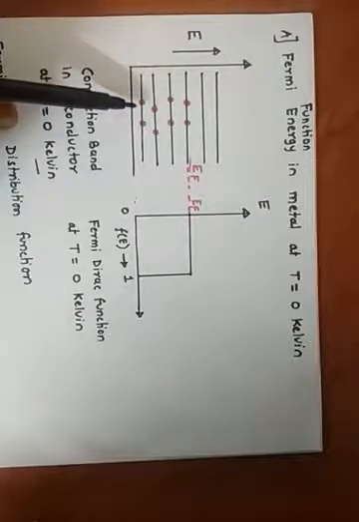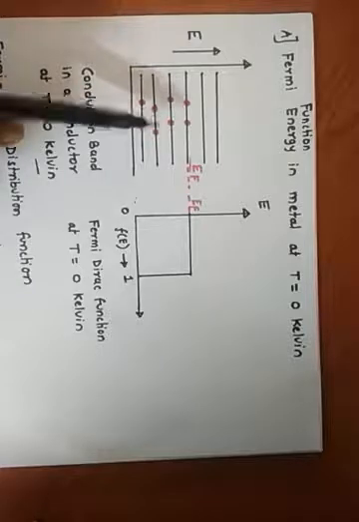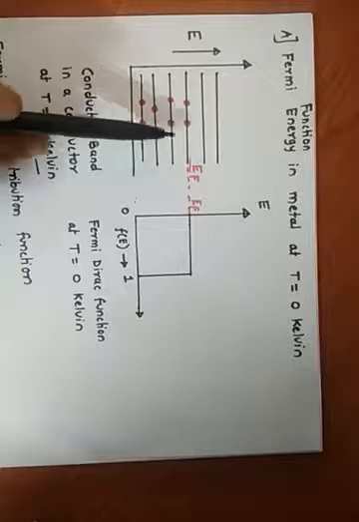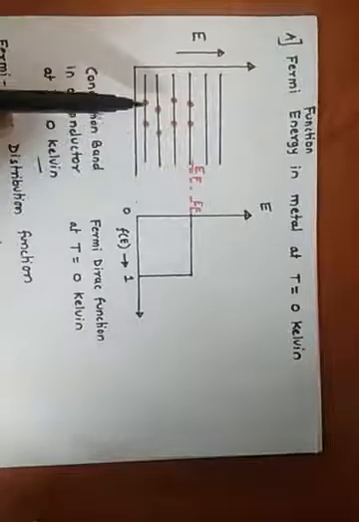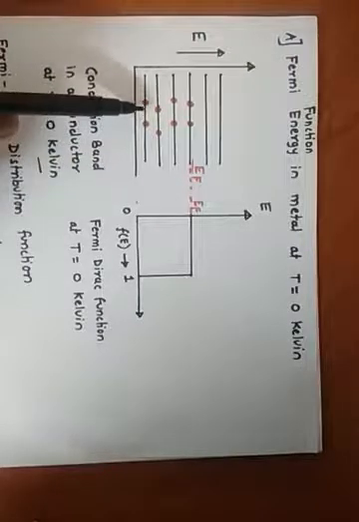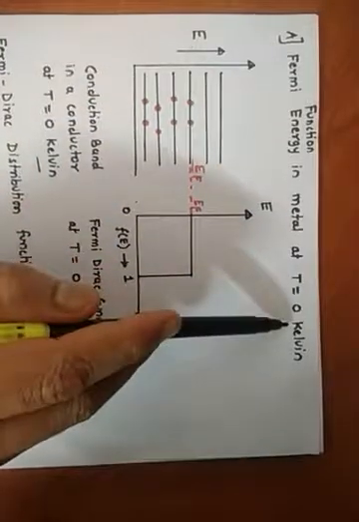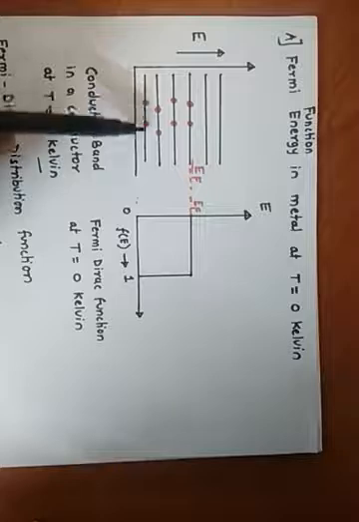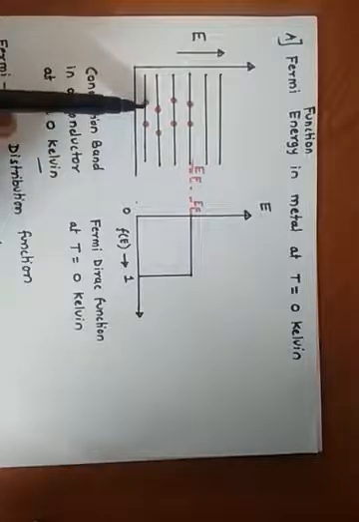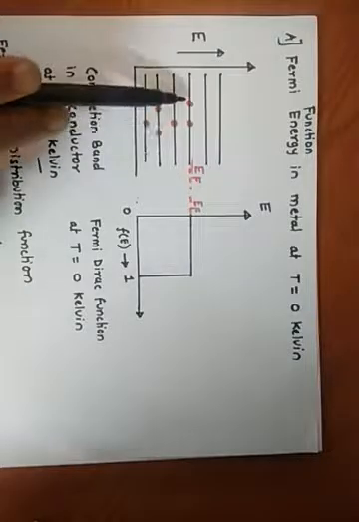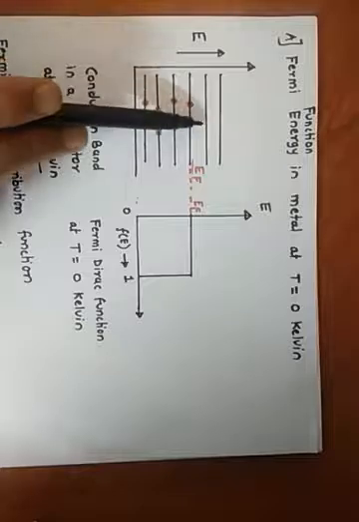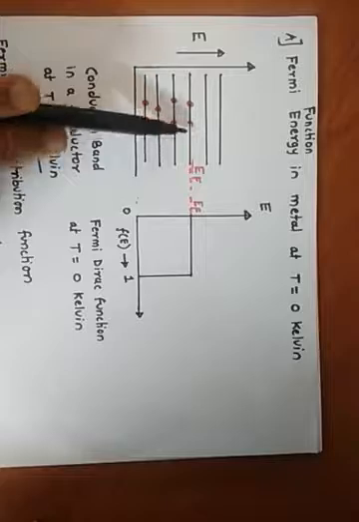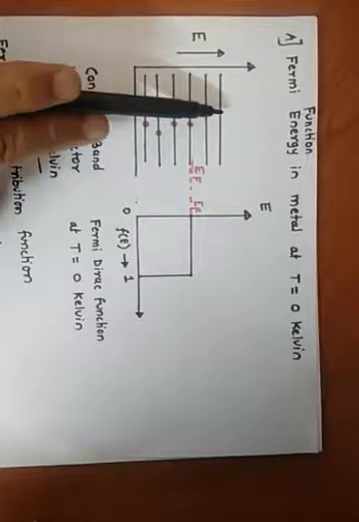In case of a metal, there is no conduction band and valence band. There is an overlap of the conduction band and the valence band. If you go on filling the electrons of the metal at temperature T equal to 0 Kelvin, then one can use Pauli's exclusion principle. There will be one level up to which you can fill these electrons. Above this level there are no electrons.